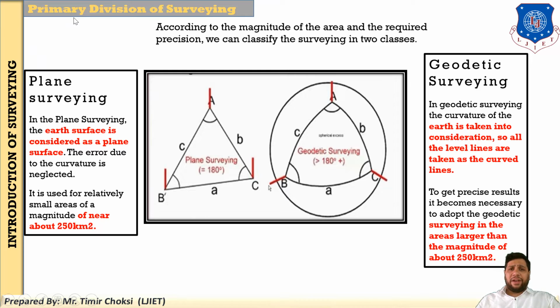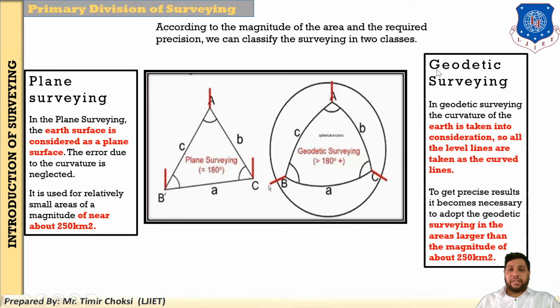Primary division of surveying. You have already studied this in the basic civil engineering subject. According to the magnitude of the area and the required precision, or the accuracy, we can easily classify surveying into two classes. According to the magnitude means how large or small the area is, and the second part is accuracy. So surveying will be classified into two classes.